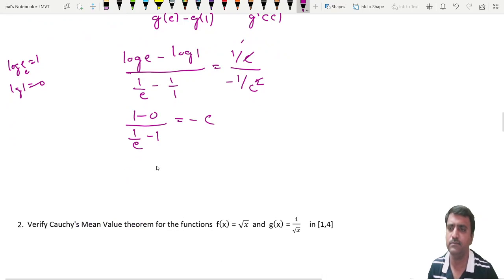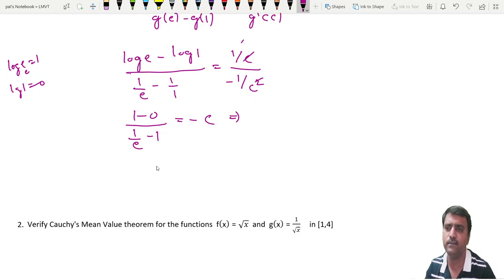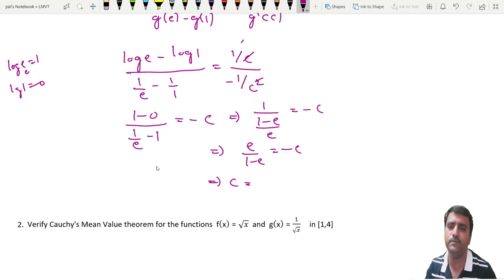This is 1 by (1 minus e) by e, equal to minus c, which implies e by 1 minus e is equal to minus c. We need plus c, so take minus common factor, then it becomes e minus 1. Minus cancels on both sides, so c is e by e minus 1. So definitely this value belongs to 1 to e.